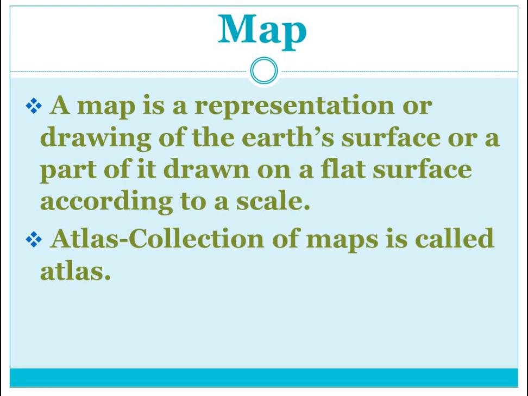We can have the map of that particular part. So, the definition of map is, a map is representation or drawing of the earth's surface or a part of it drawn on a flat surface according to a scale.